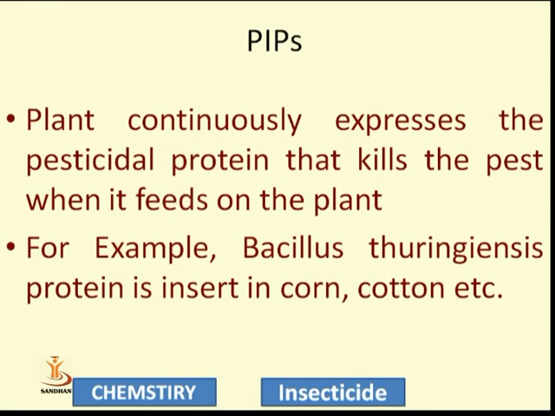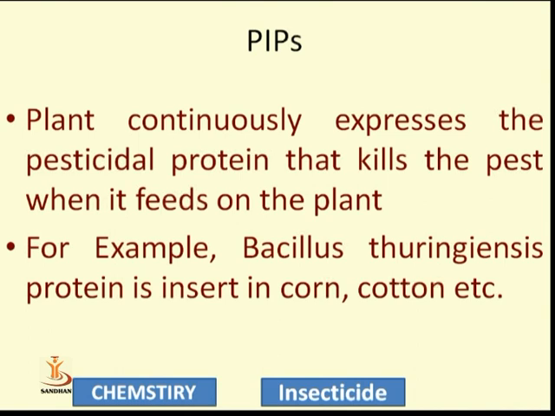These proteins, which are one type of enzyme, enter the insect's body, and they may inhibit cell division or protein synthesis, or cause an imbalance of the sodium potassium channel, or inhibit the calcium channel. This is the main mechanism of PIPs: the plant continuously expresses pesticidal proteins.